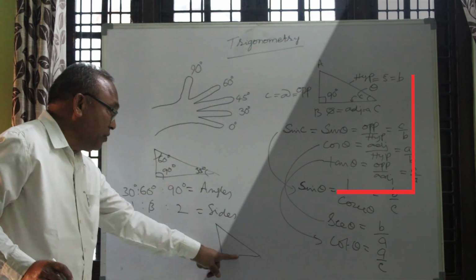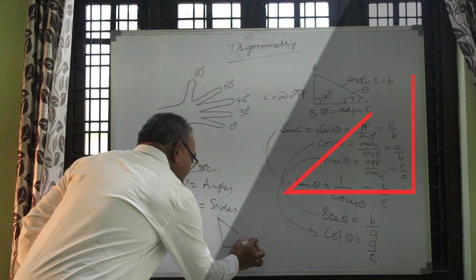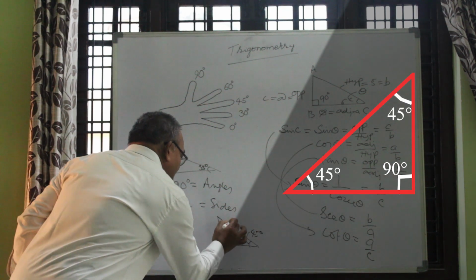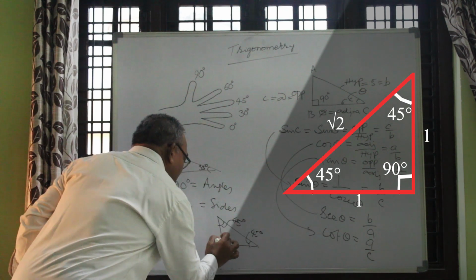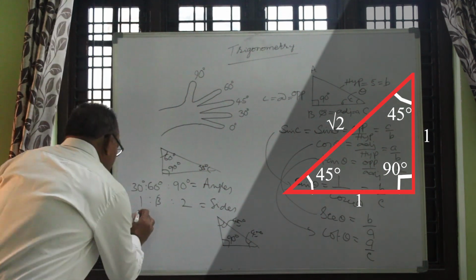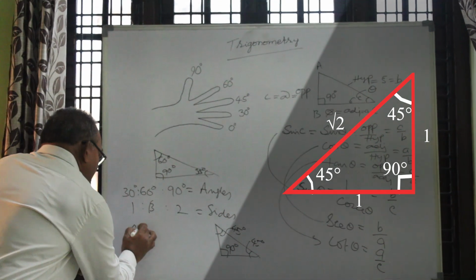Right angle isosceles triangle, 2 sides are equal. This is 45 degrees. This is also 45 degrees. This is 90 degrees.